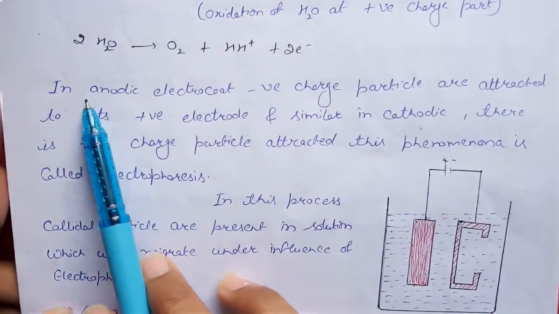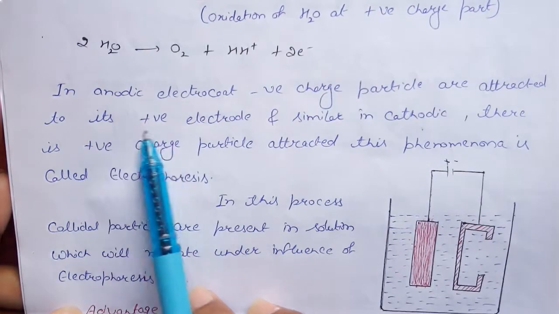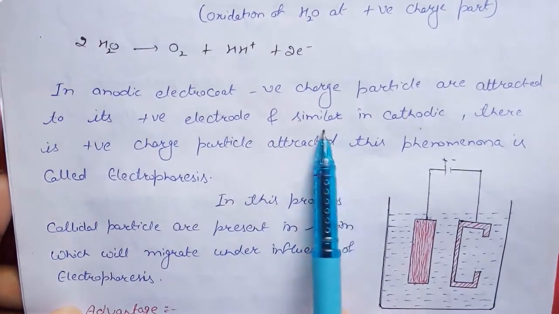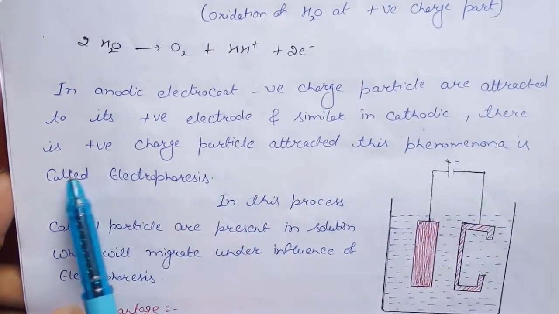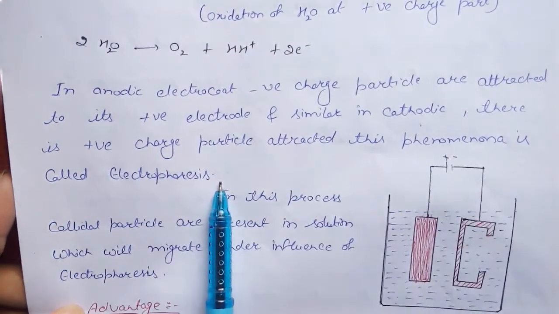In the anodic electrocoat, negatively charged particles are attracted to the positive electrode. Similarly in the cathodic, positively charged particles are attracted, and this phenomenon is called electrophoresis.